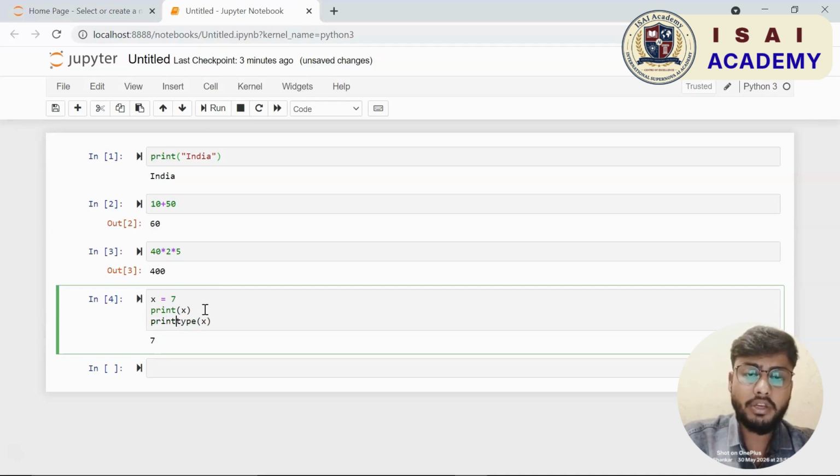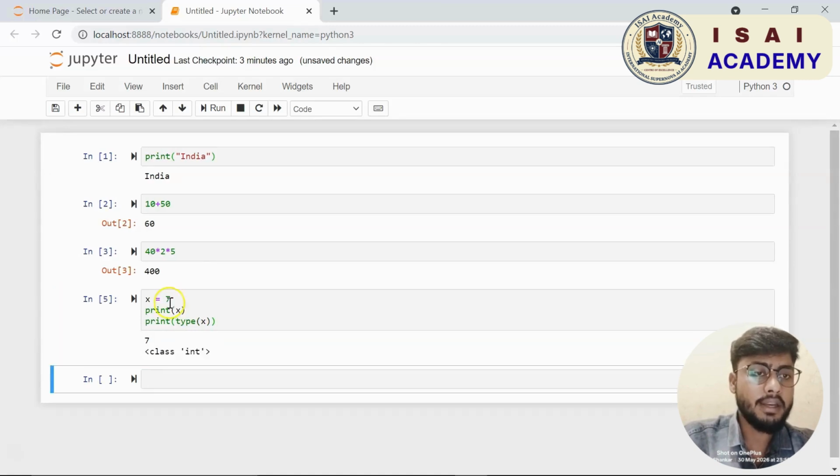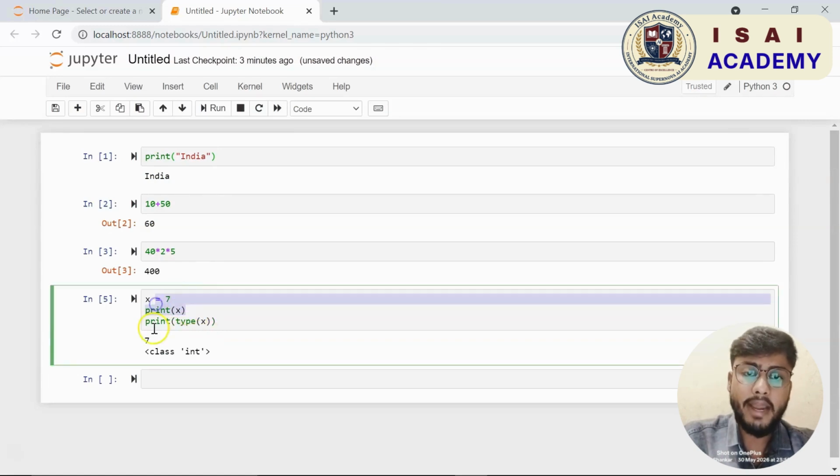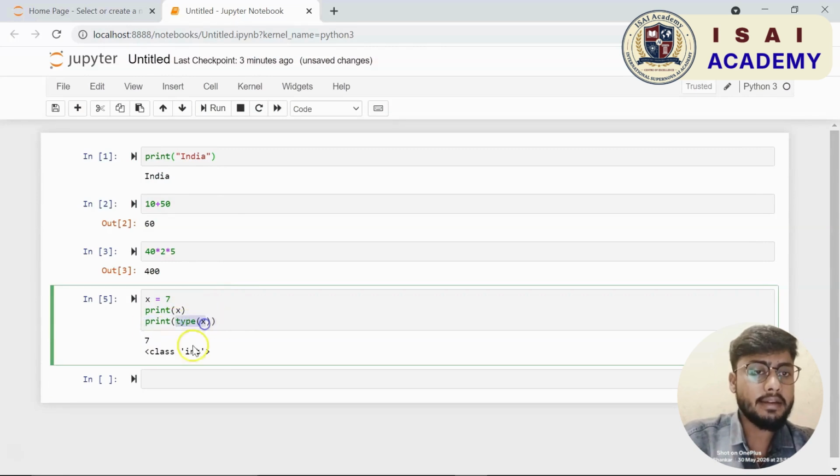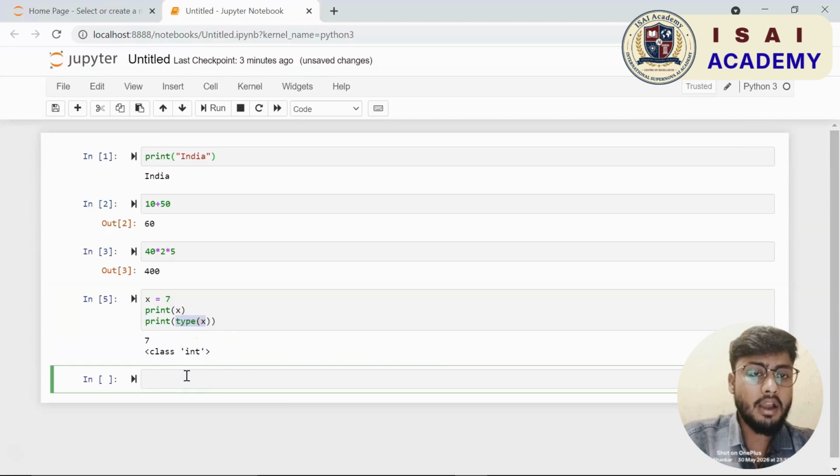Okay, now to store our value, we can take the help of a variable. Suppose I write x equal to 7. This means that my value 7 is stored in a variable, that is x. You might be aware that in other programming languages also we have variables and data types, which I am going to tell you now. So here I have assigned my value 7 to the variable x. Now let me go ahead and print what is there in x. If I run this cell, there you go, it gives me 7, which means x holds the value of 7.